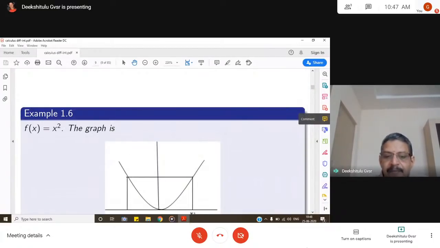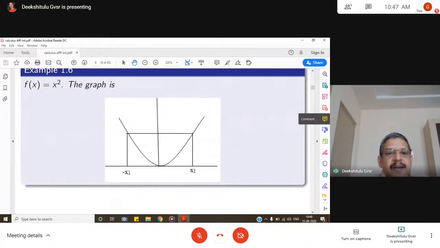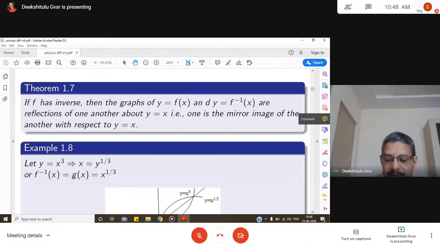Another example: f of x is equal to x square. The graph is like this, for x1 and minus x1. If you consider any straight line parallel to the x-axis, it clearly cuts the parabola at two different points, let us say x is equal to minus x1 and x is equal to x1. So we have the same value of f of x at two different values of x, minus x1 and x1. So this cannot be called a one-to-one function.